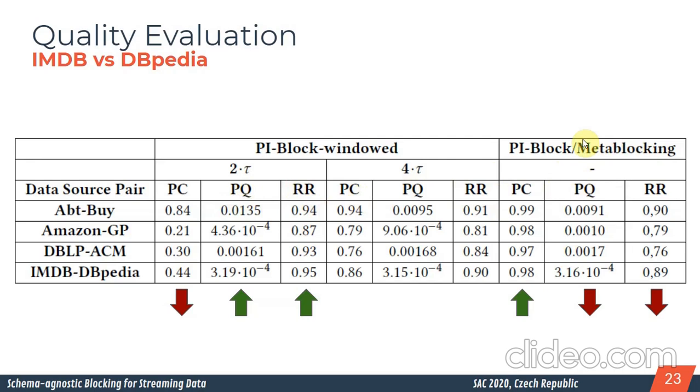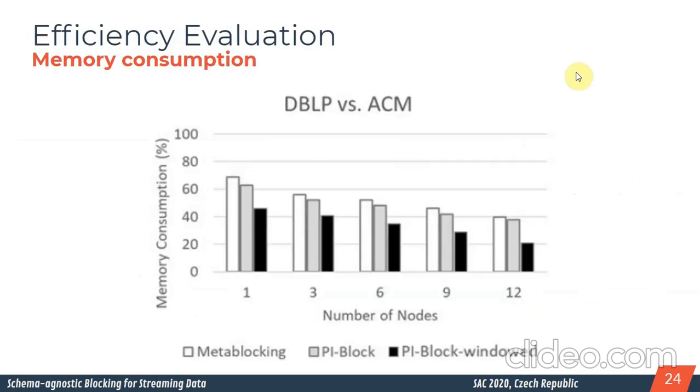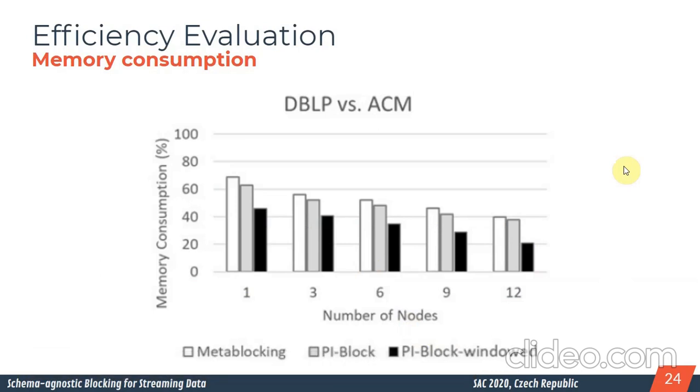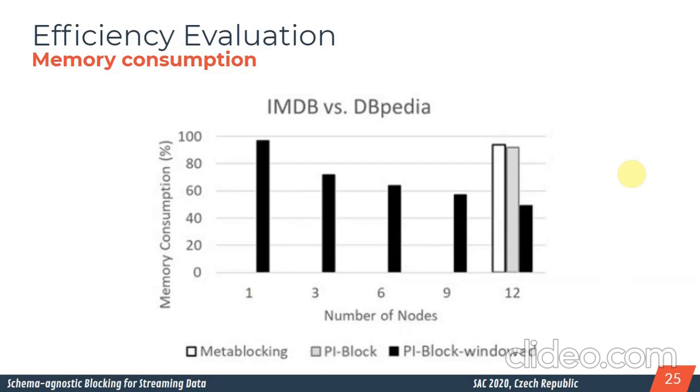until, for example, here we use all the blocks, or you consider all the entities, you never discard. In that case, we don't use the window. You can have an increasing number for pair completeness, but a small decrease for pair quality and reduction ratio. About the memory consumption, notice that using the window, we have a decrease in the memory consumption. The same occurs for the DBLP and ACM databases, and also IMDb versus DBpedia, which is the biggest data source.